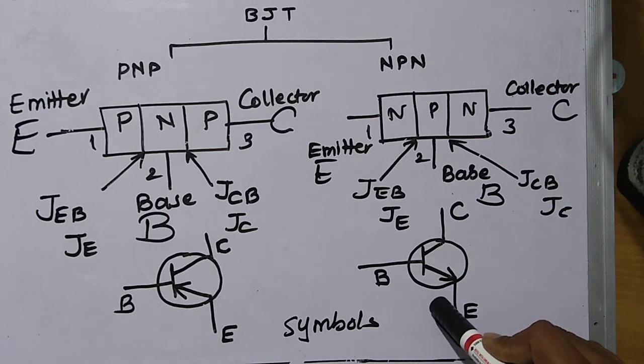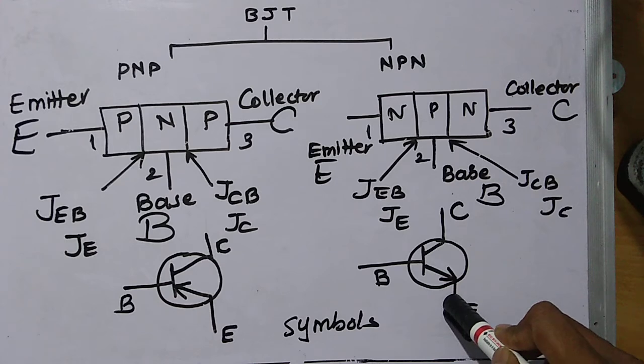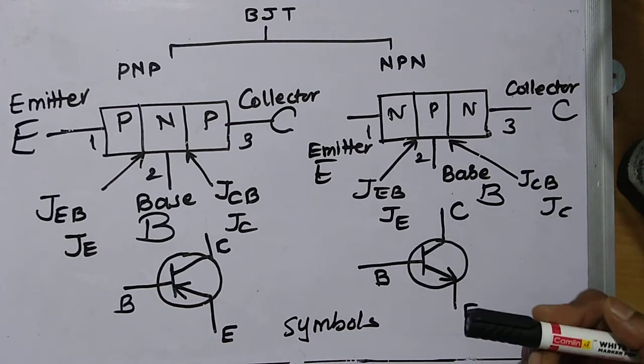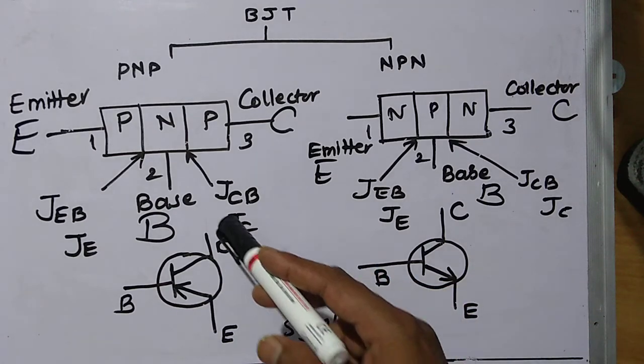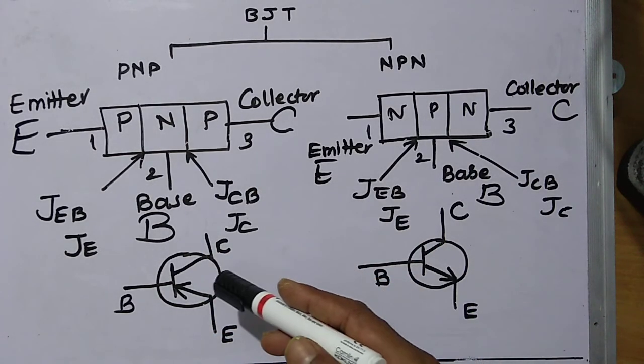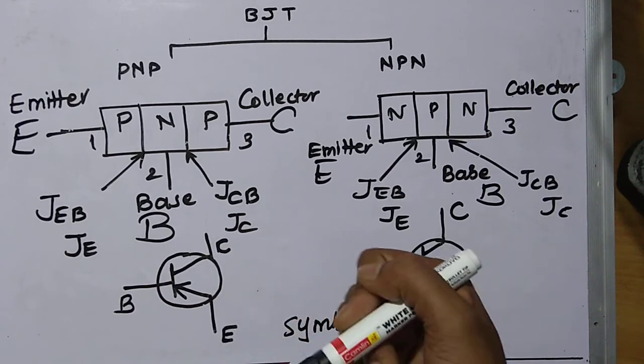So this is about the construction and classification of BJT. Now we will discuss why BJT is called so and what is the function of all these three layers and what is the thickness, what is the doping, all this.